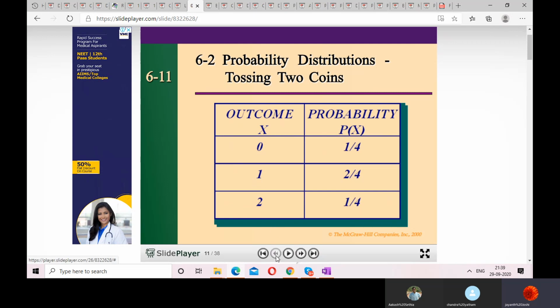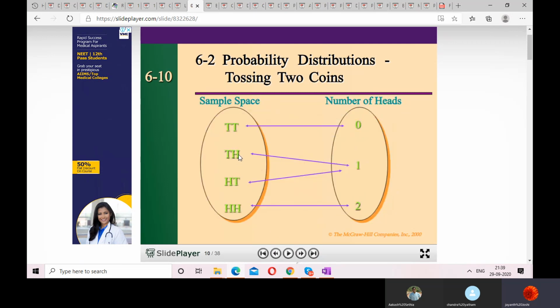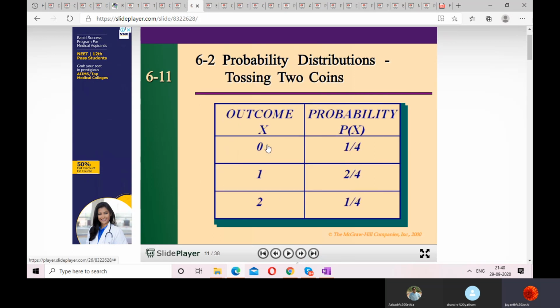The probability of only one head is: here one time, here one time. It is 2 out of 4, and the probability of getting two heads is 1 out of 4. So the probability of getting no head is 1 out of 4. The probability of getting one head is 2 times, that is 2 out of 4, that is 1 by 4 plus 1 by 4 you can write. The probability of getting two heads is 1 by 4.